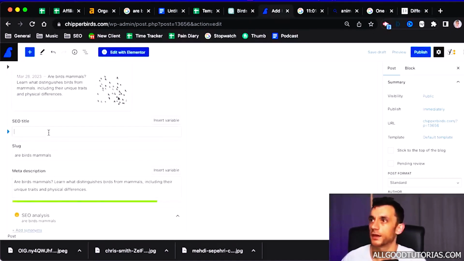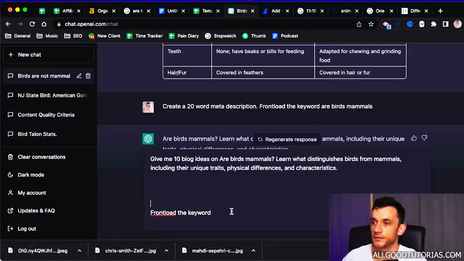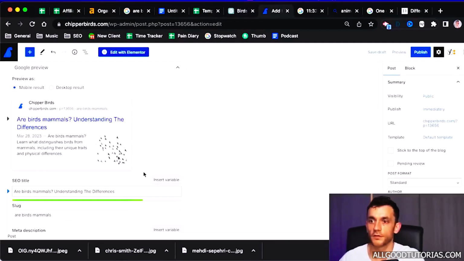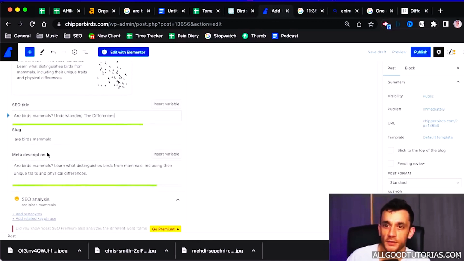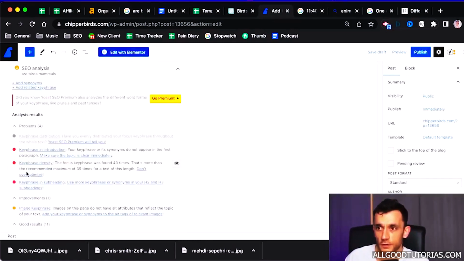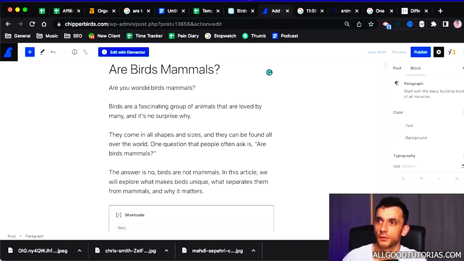And then we need some title ideas as well. So we'll say to ChatGPT, give me 10 blog ideas on our birds, mammals. So you have our meta title loaded, keyword typed in, slug ready to go, meta description good. You probably overused the keyword a little bit too much on the density. We've not included the keyword in our introduction. So we say, are you wondering whether birds, mammals?